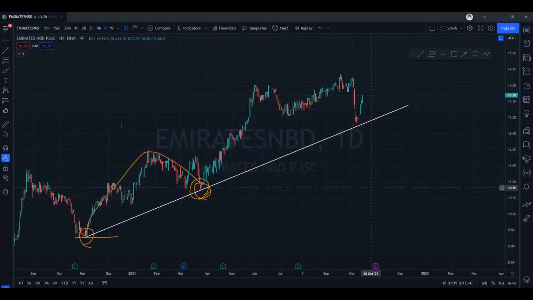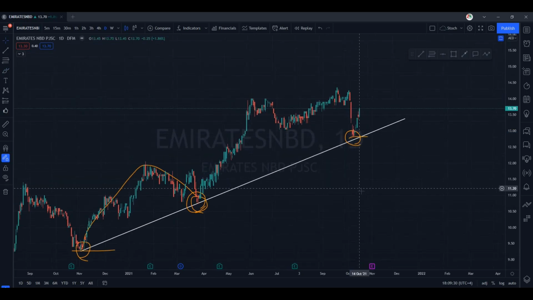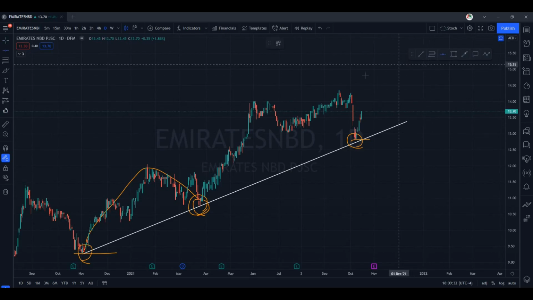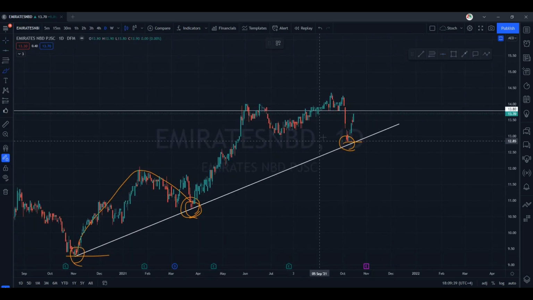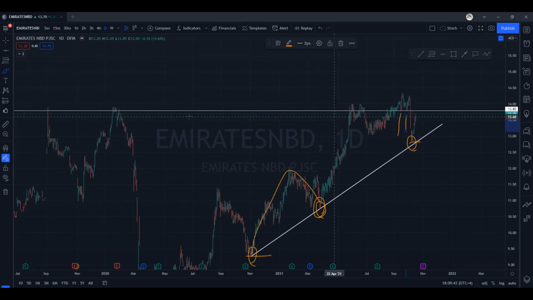Now what do we see here? If we extend this trend line, we are seeing market have taken a bounce somewhere near the trend line. It means it's respecting this zone again. At the same time, now if we draw our support and resistance zones, this was the immediate support. We can see market have taken a bounce so many times. This is first, this is second. Also previously we have a history. Market was reacting at the same levels. So this is important zone for the market.